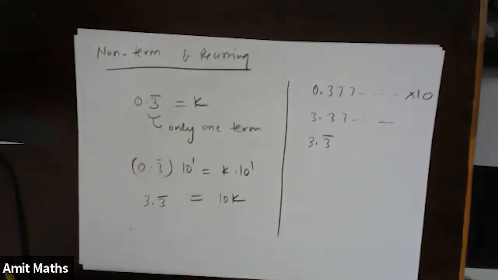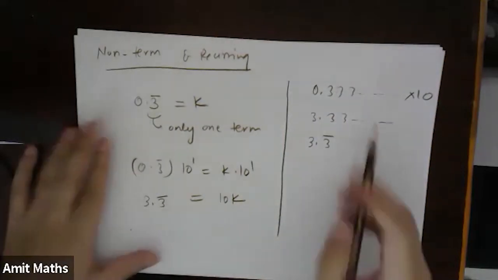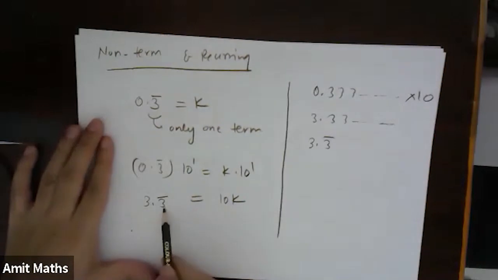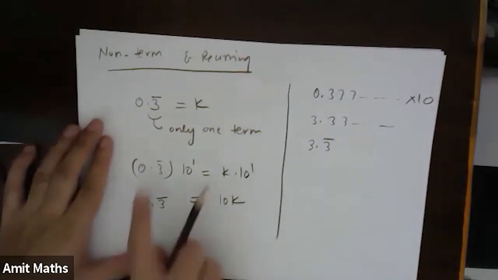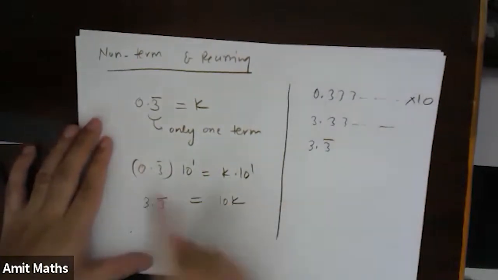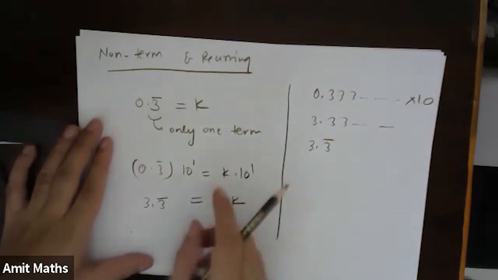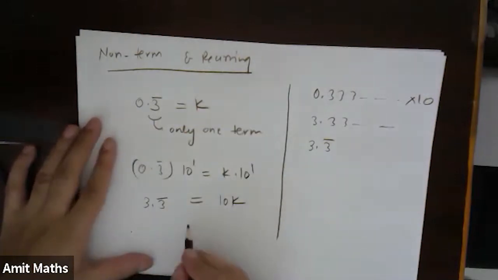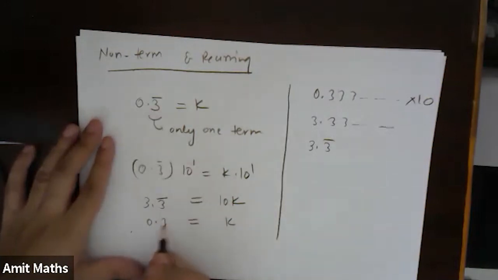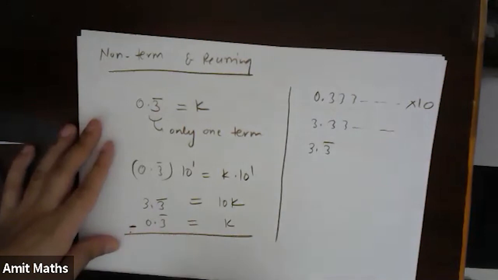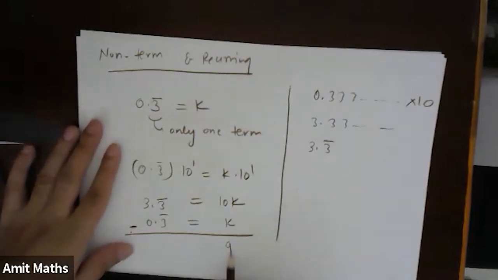Understood? Have you understood this point? Right? Now see, I can represent this as 3.3 bar and this is 10K on the right. If I'm multiplying both sides by 10, it won't make any difference. Now I will subtract. So this is K and this was 0.3 bar. If I subtract these two, this becomes 9K, okay, and this becomes 3.